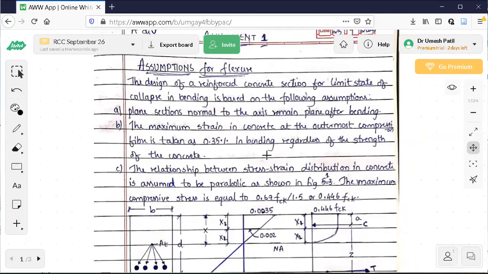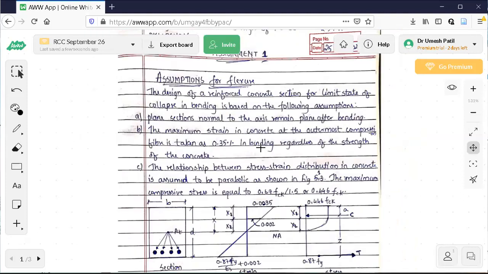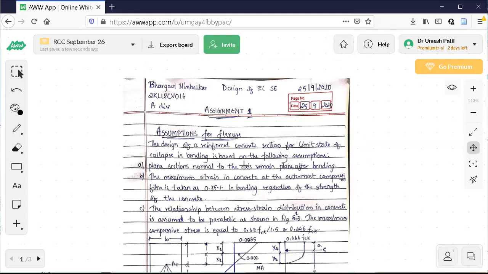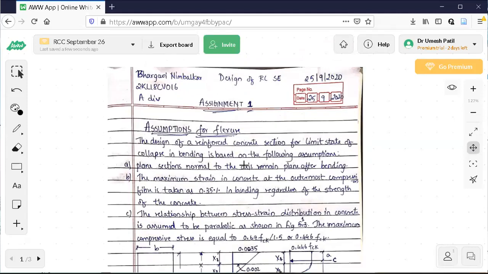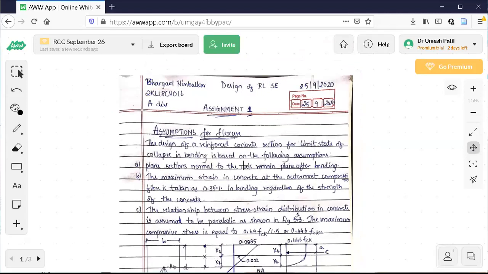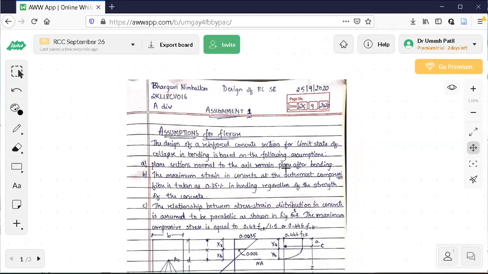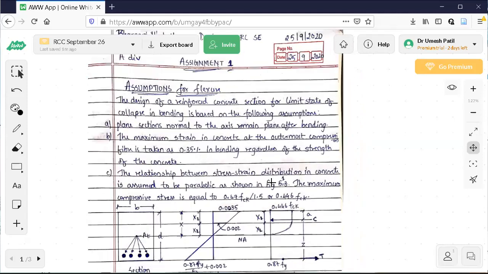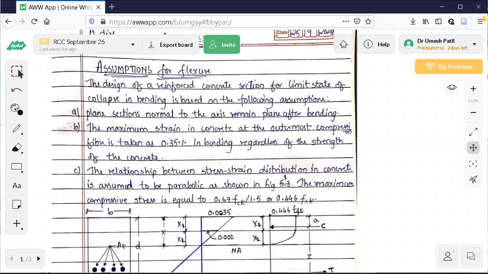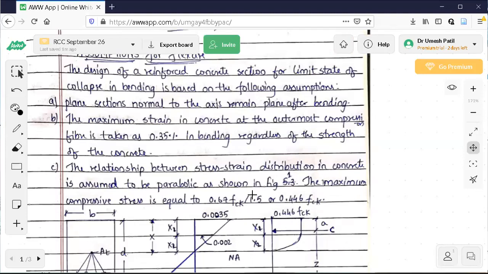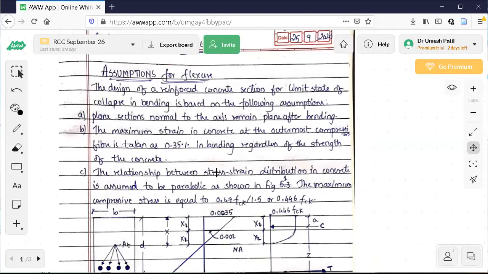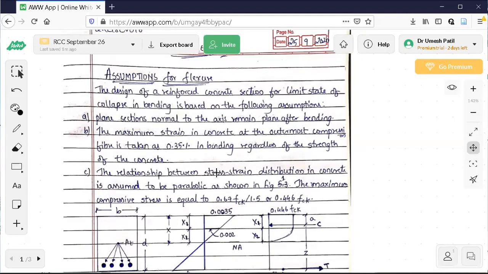Now let us start with the assumptions here. You can see this is submitted by Bhargavi Nimbalkar, A division. Many have submitted, but I have taken some of the assignments, of those who have changed to FCK. For example, 0.446 sigma was there. I told you to change it to FCK. Those who have done it, fine. If you have written sigma, there is no problem, but you should use the symbols given in the IS code books.